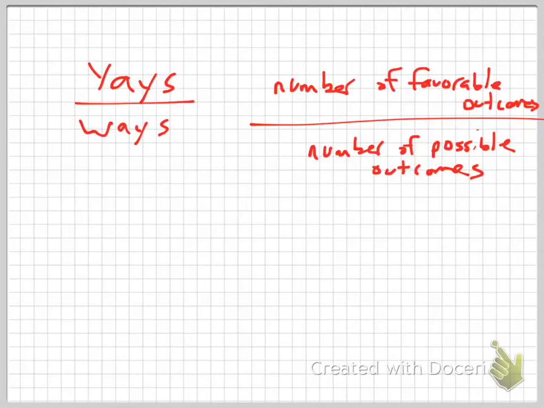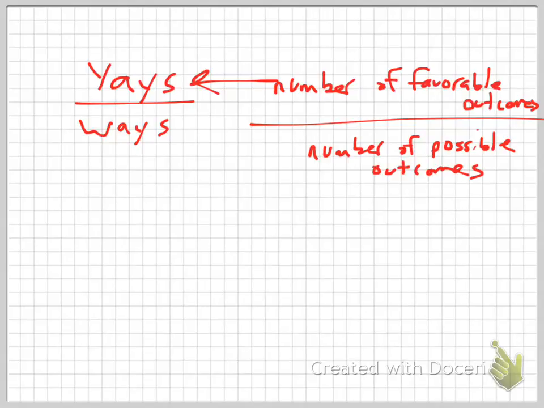Give me one. 3 would be one. What else? 1. What else? A 5. The favorable outcomes are when you go, yay, I got it. Right? Favorable outcomes is when you go, yay, it worked. You see what I'm talking about here? See how I shortened it from number of favorable outcomes to yays, right?